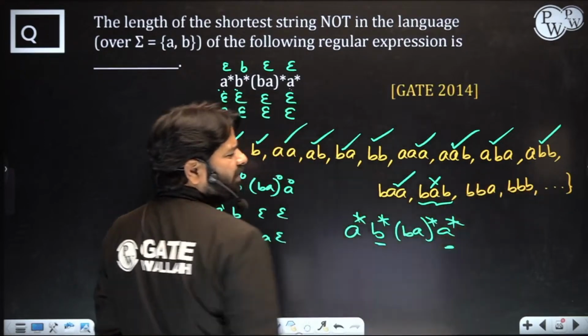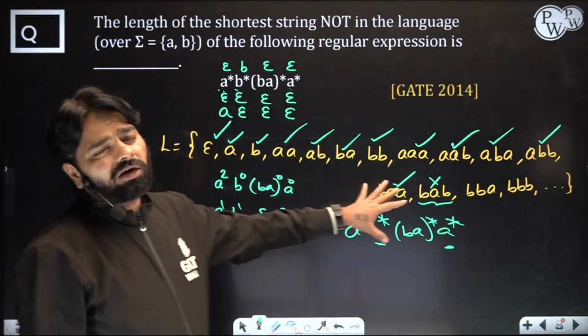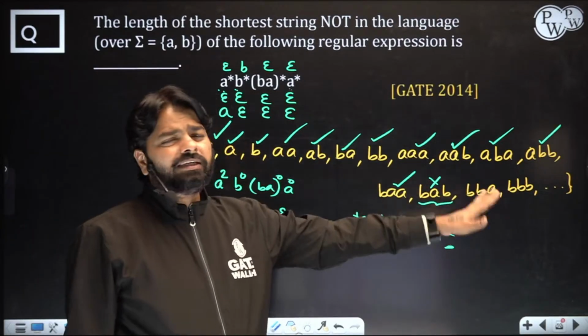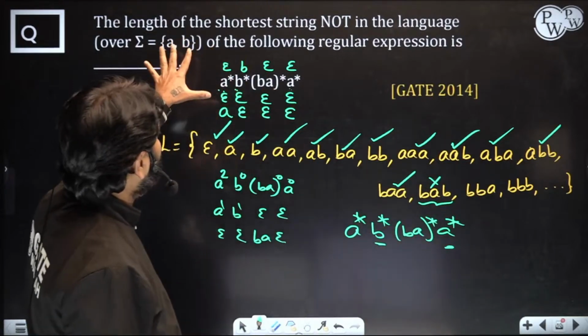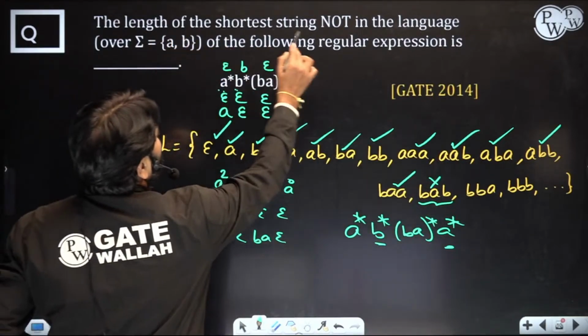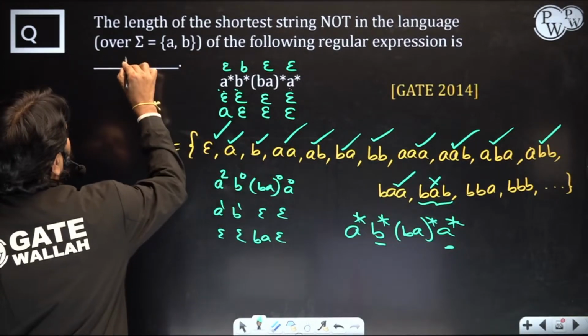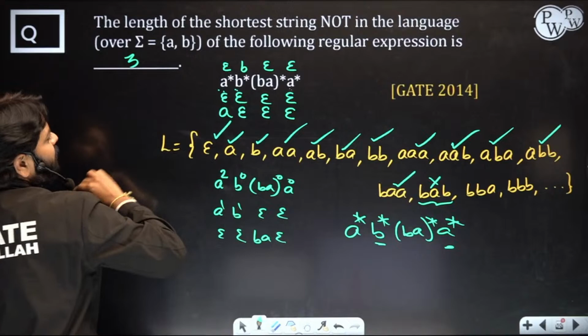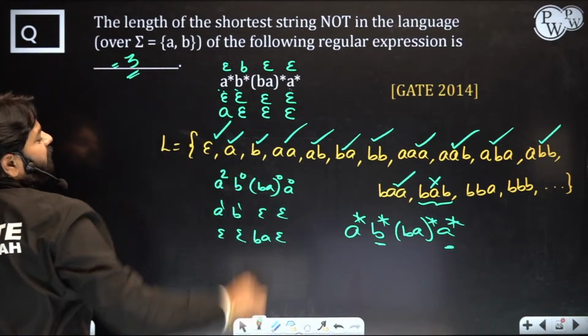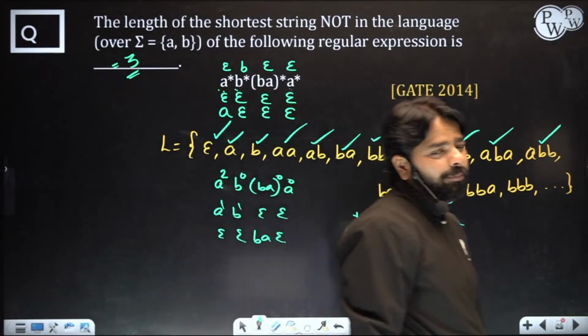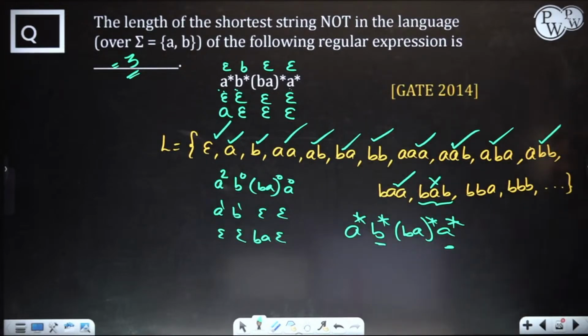Okay, remaining don't worry whether possible or not. You got a shortest string which is 3 length. Other 3 length is there or not doesn't matter. Here you only require to find the length of the shortest string that is not possible. 0 length, 1 length, all are possible, but 3 length is not possible. So answer is 3. Okay, that too the string is BAB. Correct, 3 length.